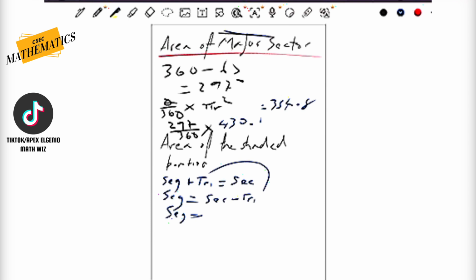So the trick or the setup here, or what I was aiming to set you up for, is to set you up to use this 354. So for the smarter students who were able to see through what I was doing, you then realize that the sector in this case is going to be the minor sector. All right, so how do we find the minor sector? We could go ahead and say 63 divided by 360 times 430. But since we're looking for the minor sector, we could subtract the major sector from the full circle.